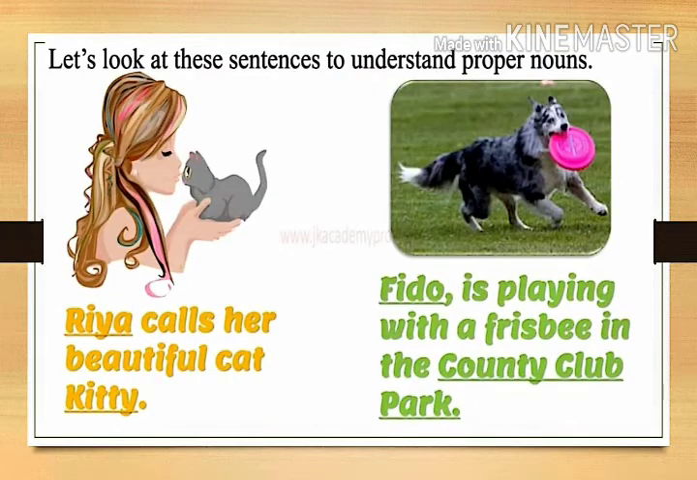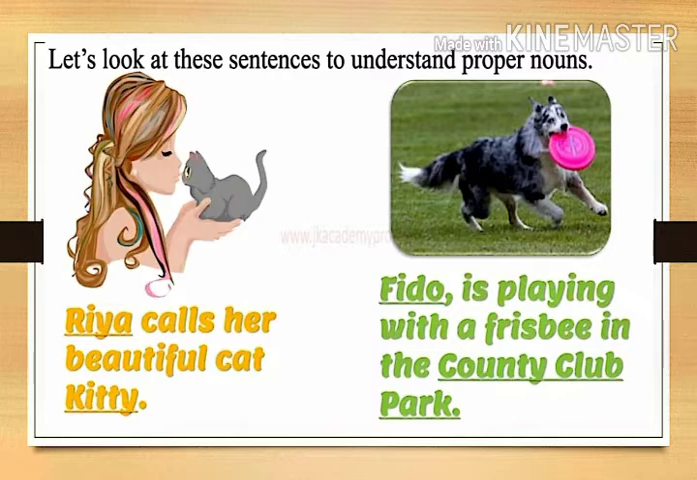Let's look at these sentences to understand proper nouns. Ria calls a beautiful cat Kitty. Ria and Kitty are the proper nouns. Ria is a special name given to a girl and Kitty is a special name given to a cat. So Ria and Kitty are proper nouns. Both begin with a capital letter.